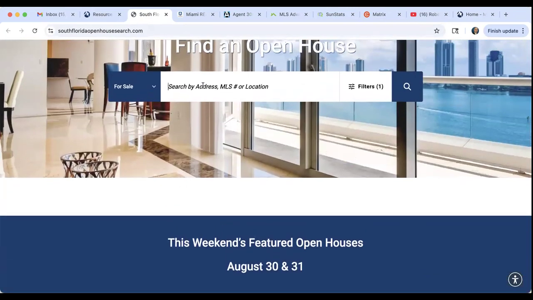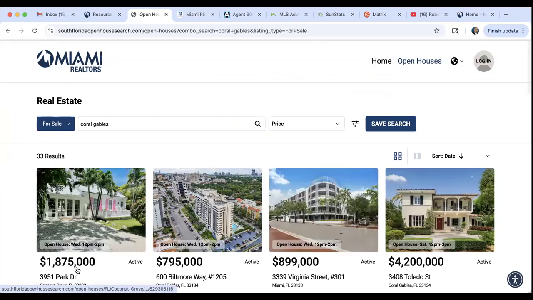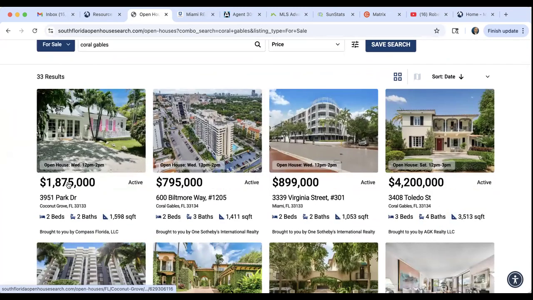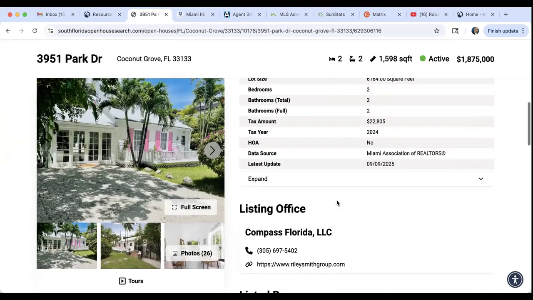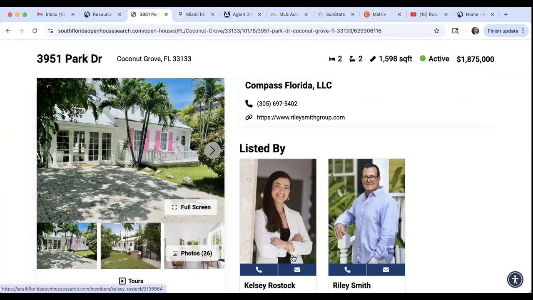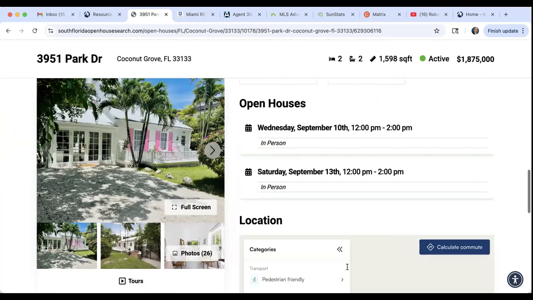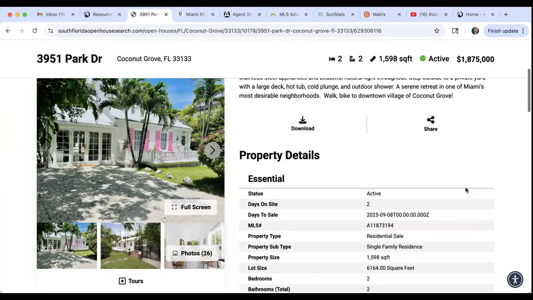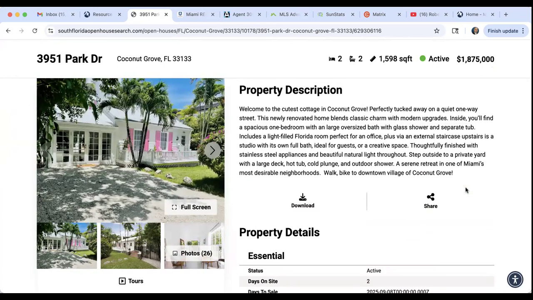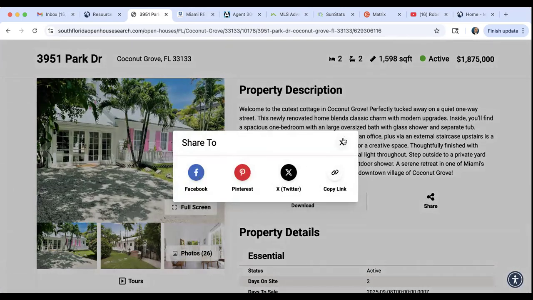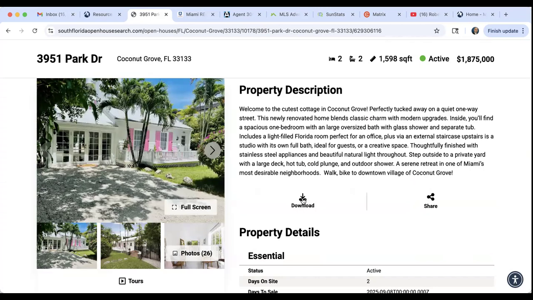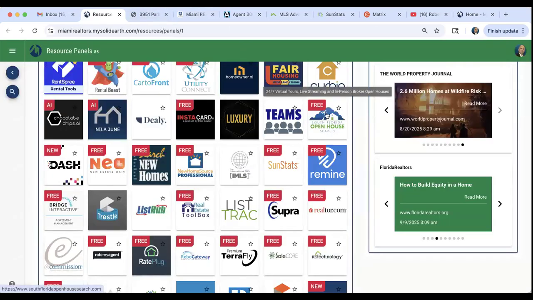So if I come over here and I see what's going on in Coral Gables this weekend, here are some of the open houses. When you open it, you'll see property details. You'll see who listed the property, which in this case would be you. And you guys can always share this information with your contacts. Invite them to your open house. Share this page. Click on it. Share it. Download a flyer of your open house, and that's through South Florida Open House Search.